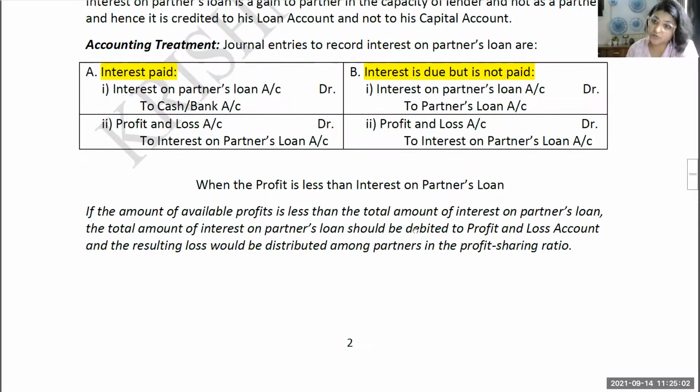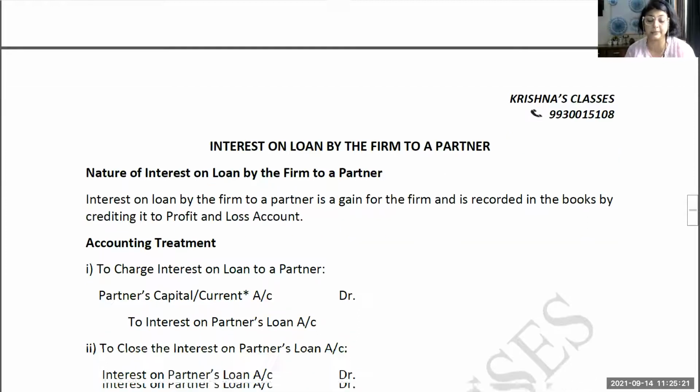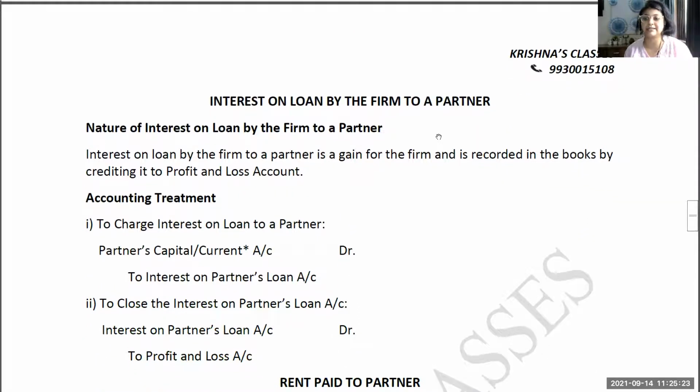But sometimes it also happens that partners, apart from their drawings, do take a loan from the firm. Because the drawings treatment, you all know, is separate: there is interest charged on drawings if there is a partnership deed. If there is no partnership deed, there is no interest charged on the drawings made by the partner. But what about the loan which is taken by the partner from the firm? From the firm's point of view, it will be termed as a loan by the firm to a partner, and this is an asset.